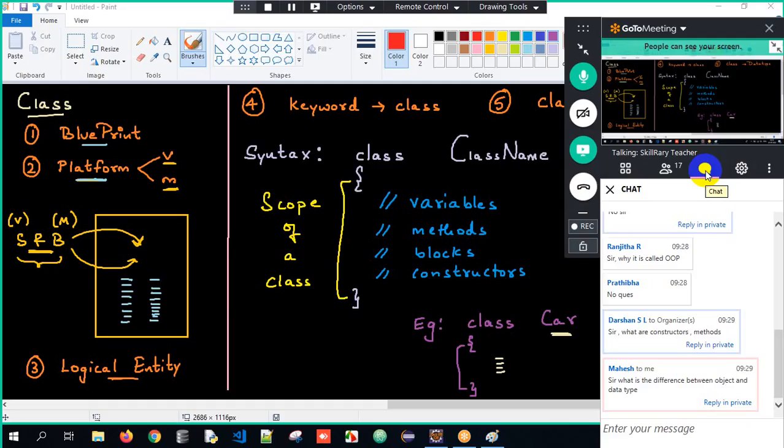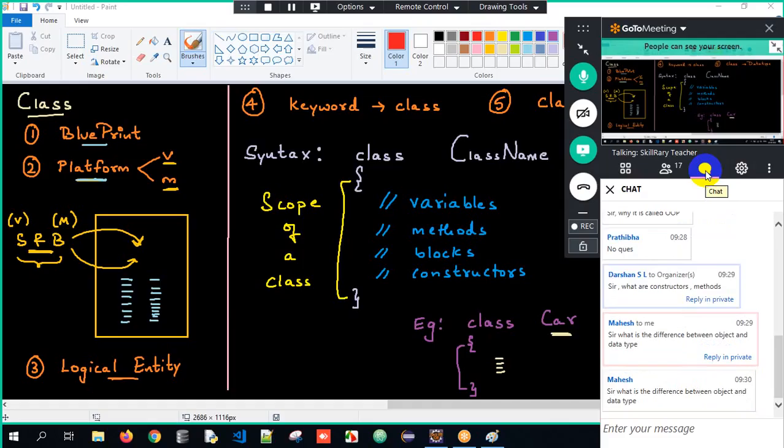What are constructors and methods? They are all coming topics. A few days you need to wait for it. Variables you understood. Methods, blocks, constructors, you're not aware of it because I haven't taught it yet. Patience. Now every topic is interdependent here. And there's one more question. Sir, what is the difference between object and data type here?